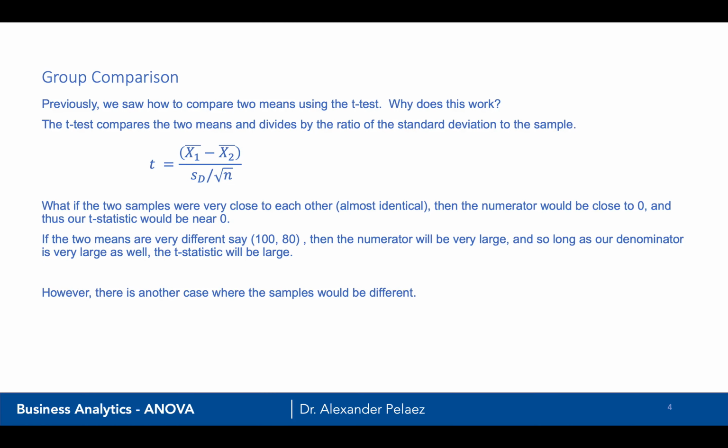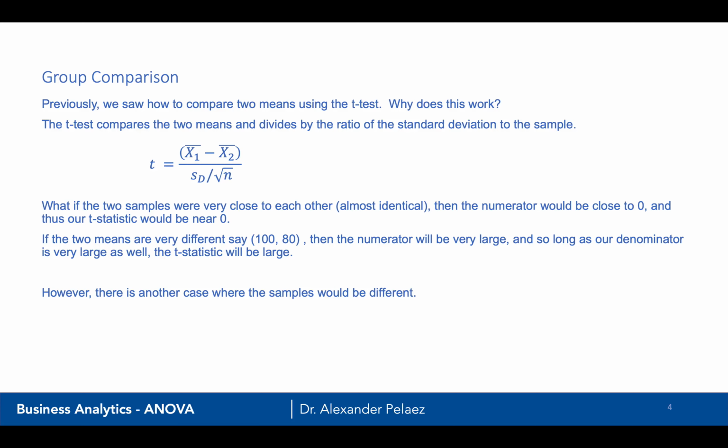Now, we saw how to use the t-test in the previous module, but let's review why this works. When we compare 2 means, we take the sample mean of x1 and the sample mean of x2, we divide by the standard deviation, divided by the square root of n. And this gives us a t-statistic. Now, what if 2 samples were very close to each other? Well, then the numerator would be close to 0.